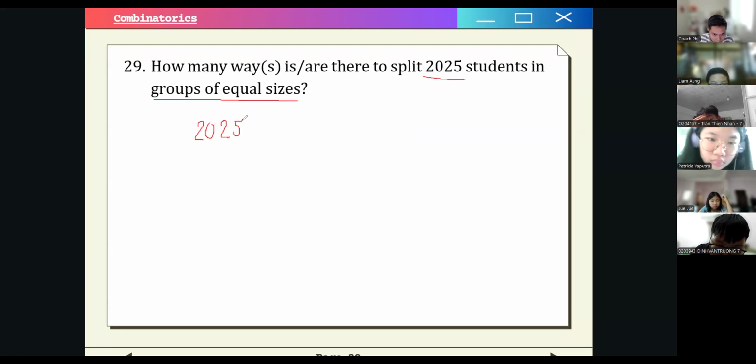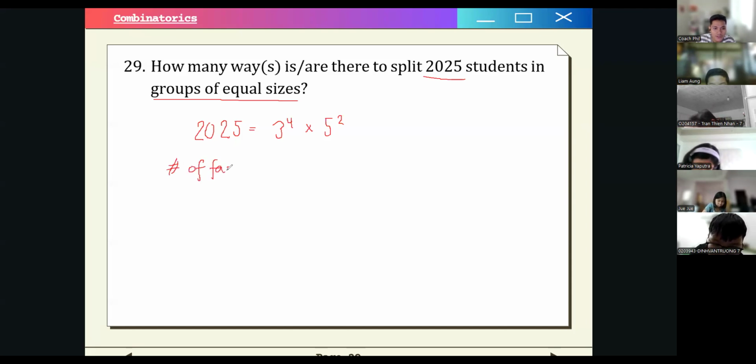I will explain later, but let's just first look at the prime factorization of 2025. This is equal to 3 to the 4th power times 5 squared. Let me verify. Yes, that's correct, right? So our formula, again, if you're not familiar: the number of factors is equal to the first exponent of the prime factor plus 1, times the second exponent plus 1, and so on.